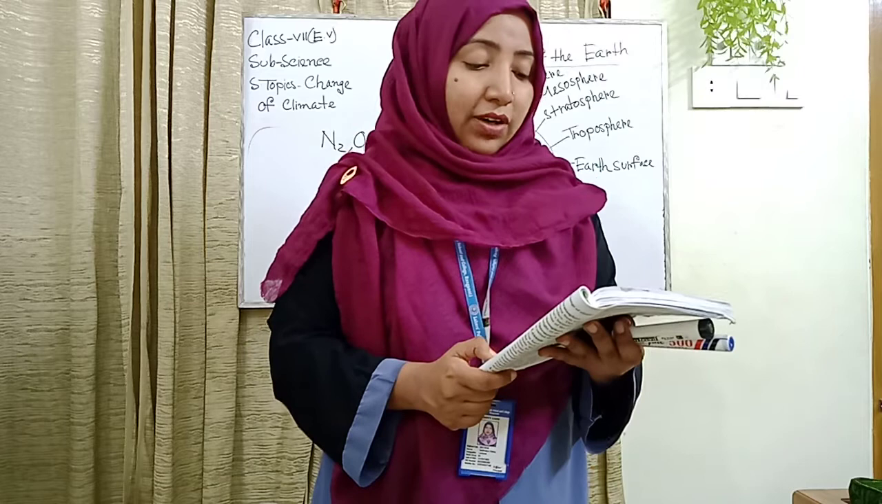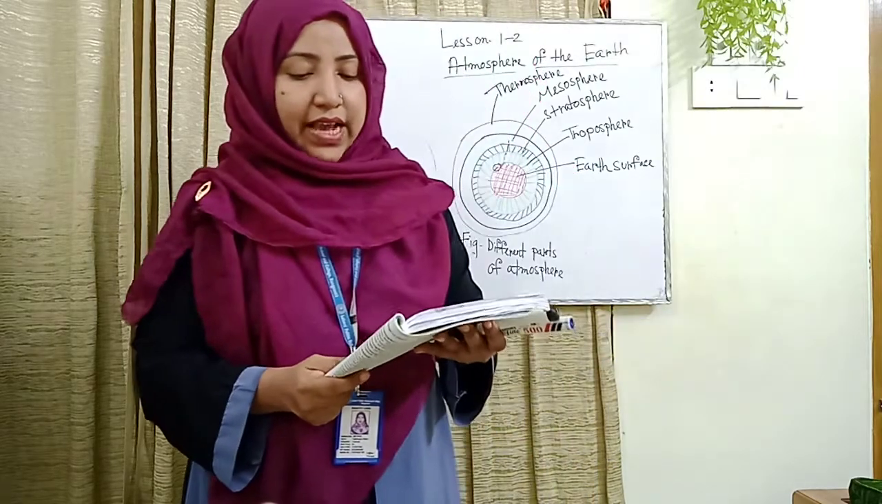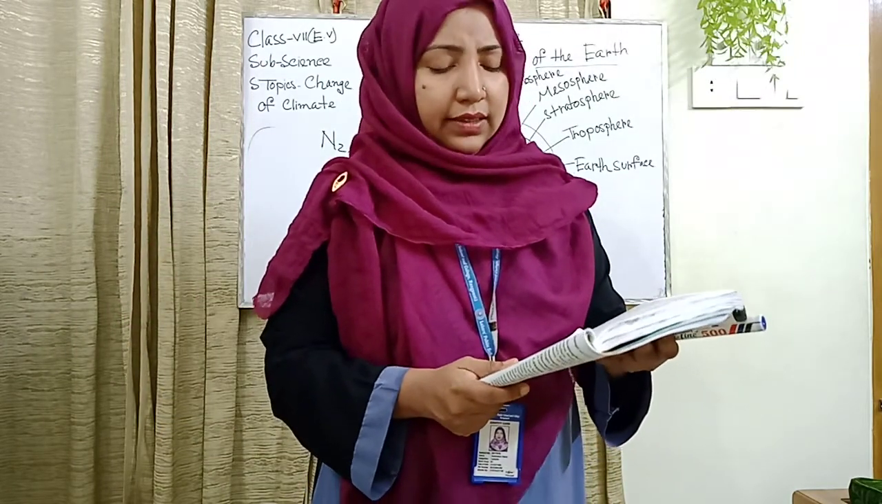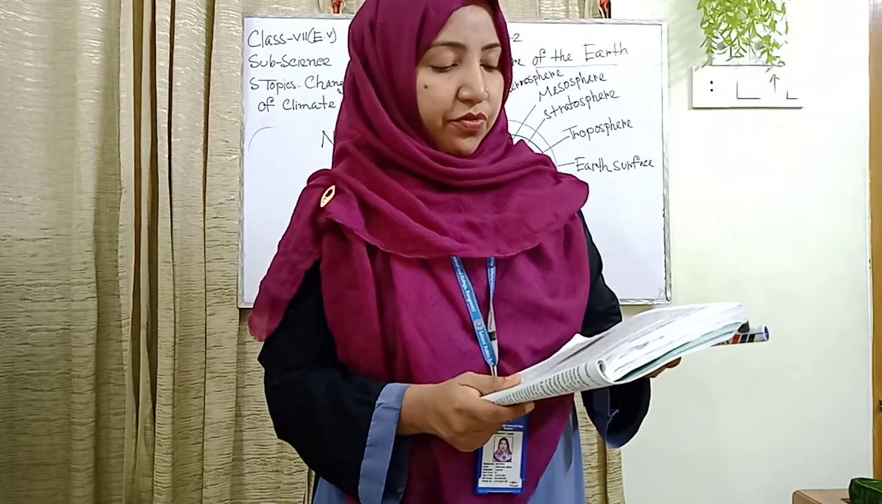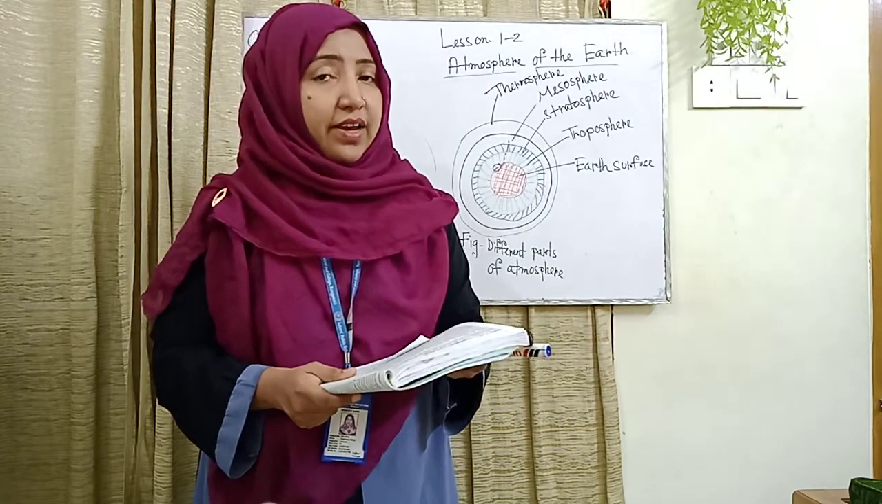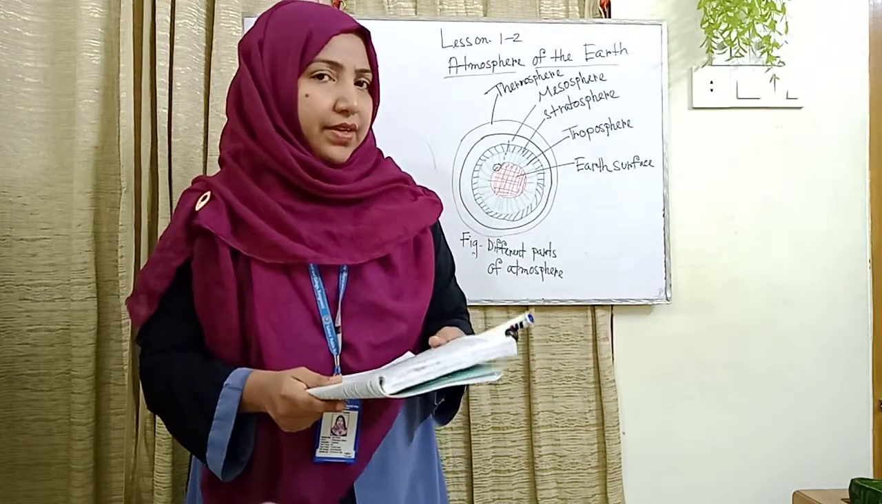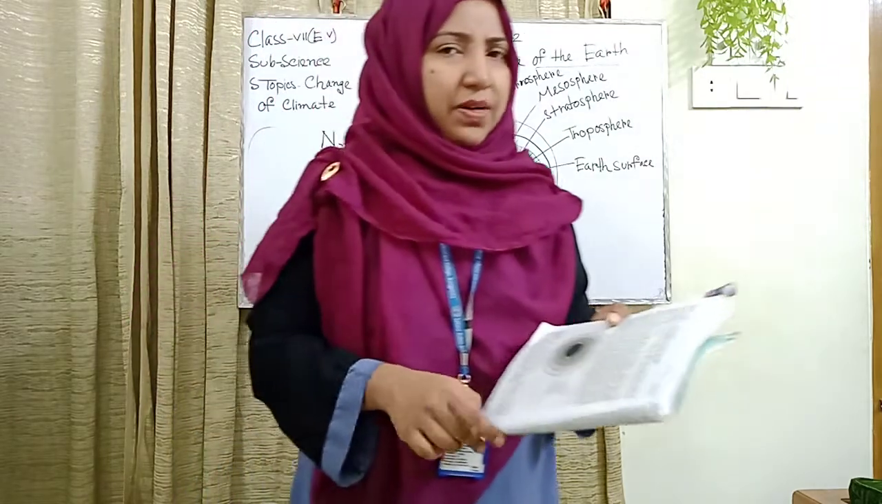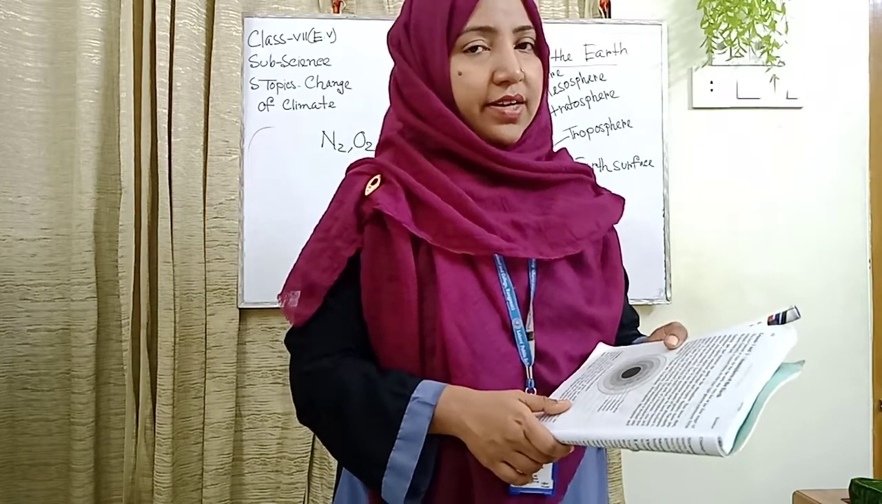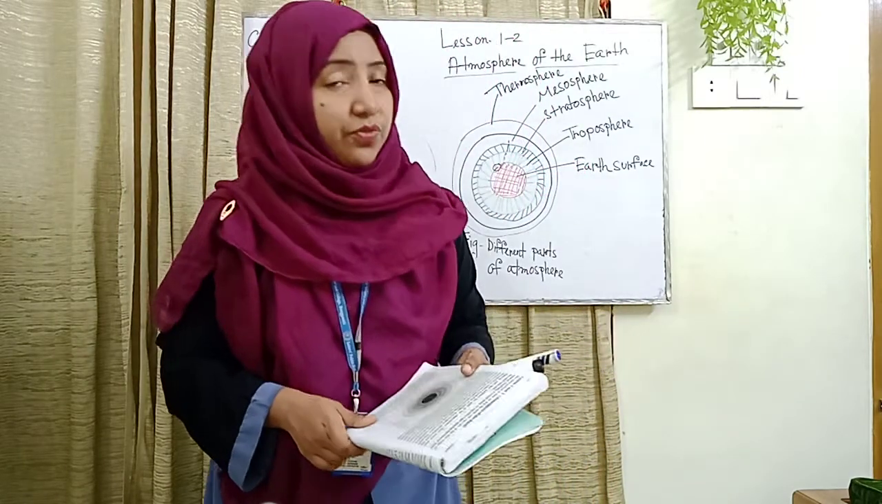If you want to ascend to the peak of a mountain, you will have to carry oxygen with you for breathing. The atmosphere extends to a few hundred kilometers from the Earth's surface. Earth's atmosphere is divided into a few layers. The first four layers are the troposphere, stratosphere, mesosphere and thermosphere. Here I will briefly explain each of these.